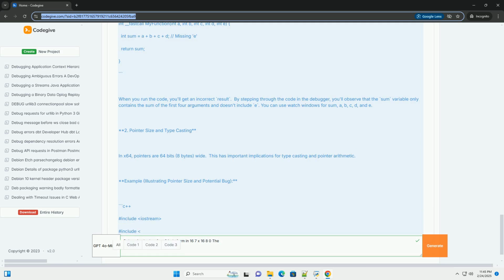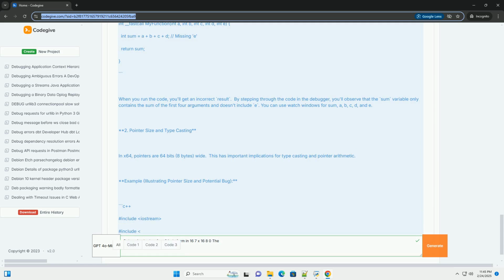Simplify the problem: if you're debugging a complex issue, try to simplify the problem by creating a minimal reproducible example. This can help you isolate the source of the bug. Use logging: add logging statements to your code to help you track the flow of execution and identify potential problems.